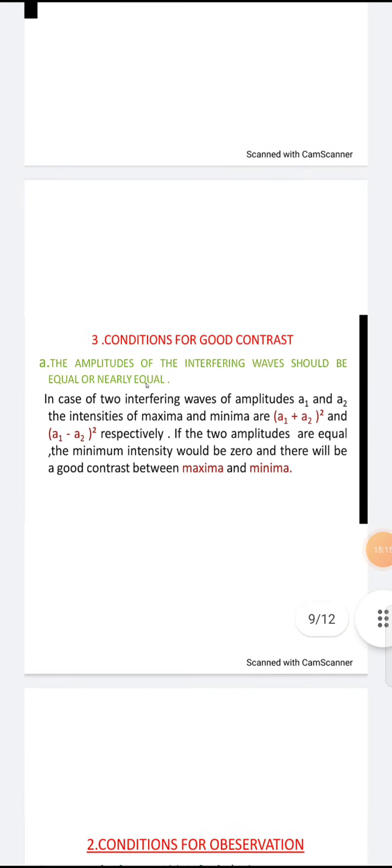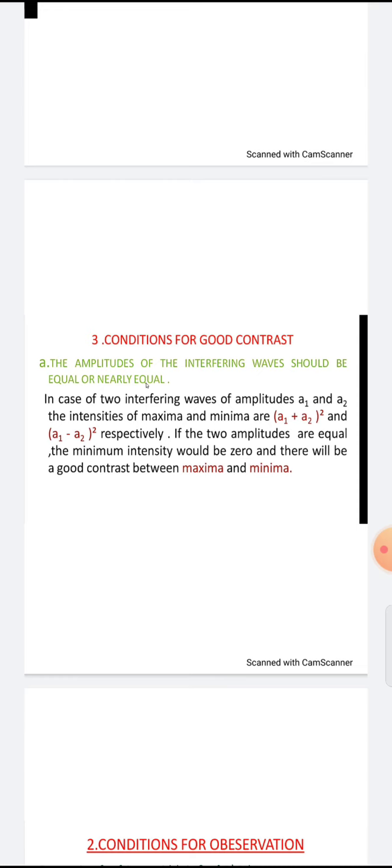In the third condition, what is the third condition? Conditions for good contrast. The amplitudes of the interfering waves should be equal or nearly equal. I told you yesterday that there are different amplitudes based on the wave traveling in that direction.